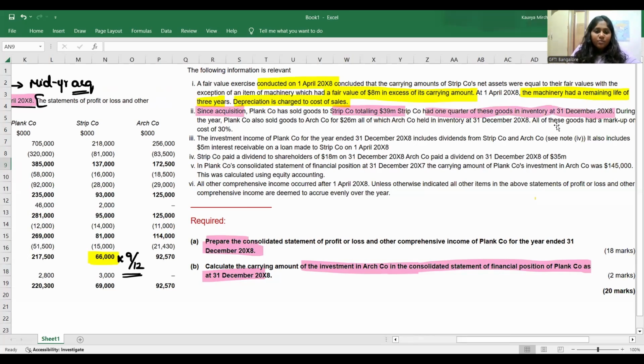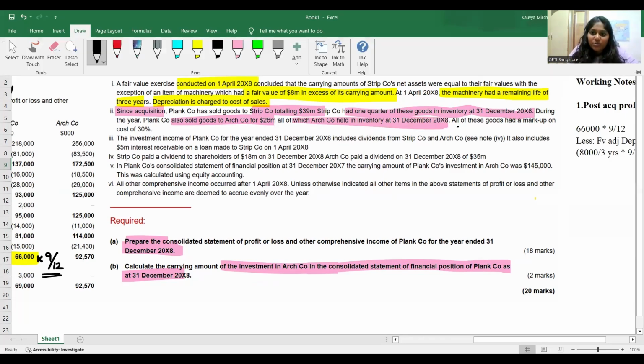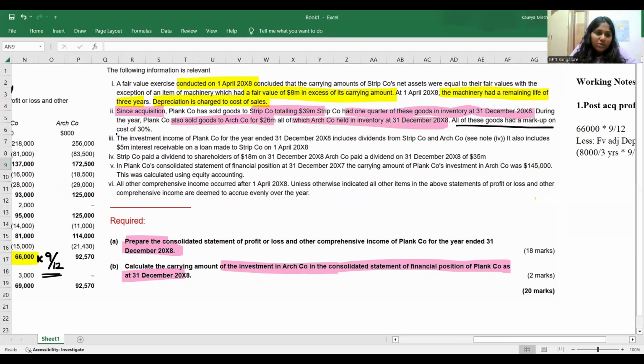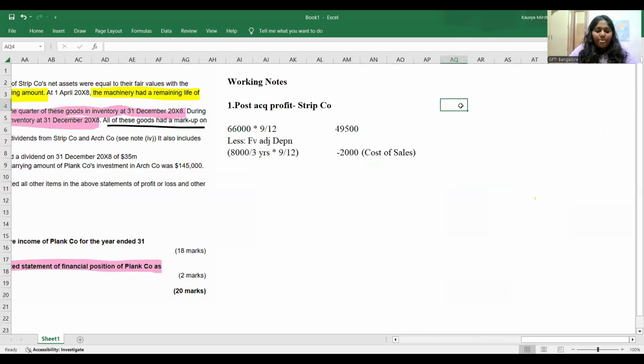And during the year, Plank company also sold goods to Arch company for 26 million, all of which were held in inventory at 31st December X8. All these goods had a markup of how much? Markup on cost of 30%. So I'm going to prepare the next working note, that is of PERP. The second working note will be provision for unrealized profit.